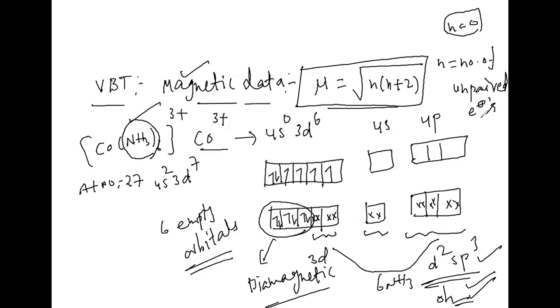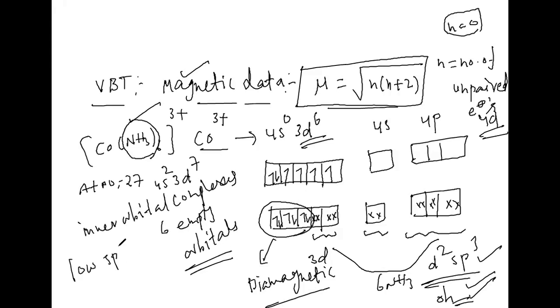If you take 4d, that is the outer d orbital. Here we are taking inner d orbitals. That is why it is considered an inner orbital complex. Then diamagnetic, all electrons are paired. That is why we can call it a low spin complex or spin paired complex.